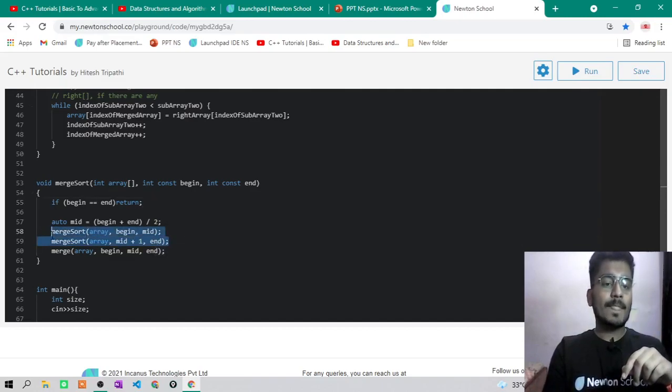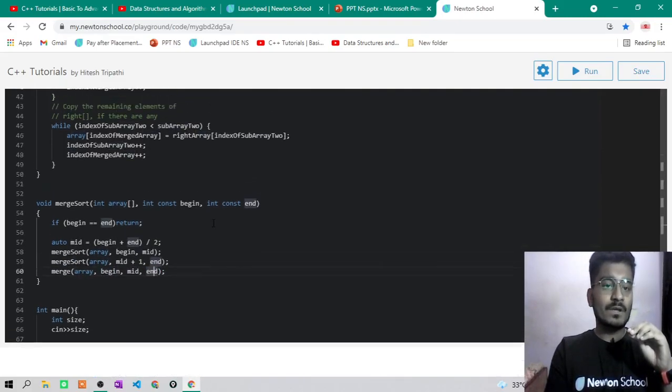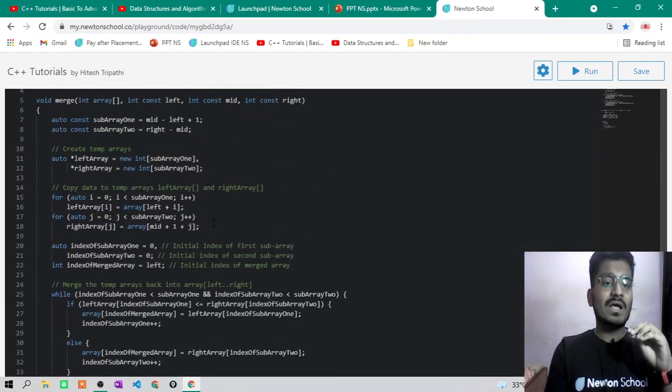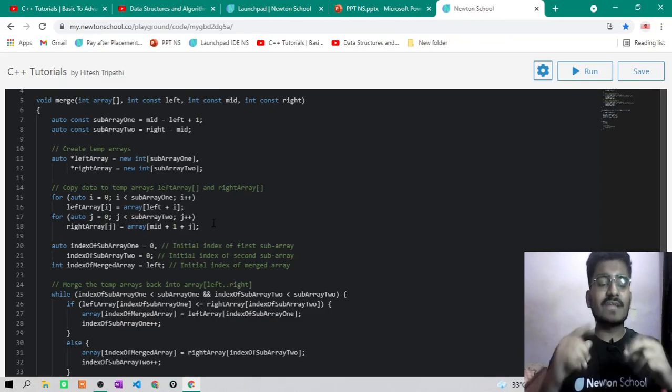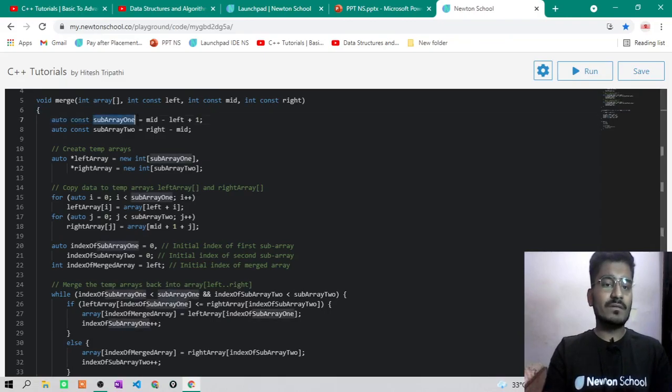Now after sorting these two subarrays, we have to simply merge them, and for that we will call the merge function with my array name, begin index, middle index and ending index. Now what I have to do in the merge function is take three indexes, that will be i, j and k. Subarray 1 size will be obviously middle minus left plus 1. Subarray 2 size, that is the right subarray, is right minus mid.